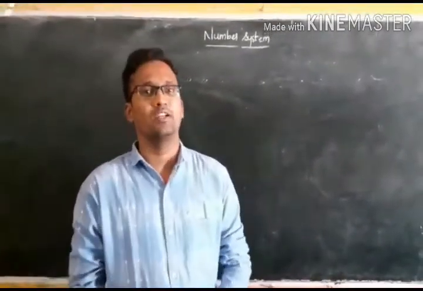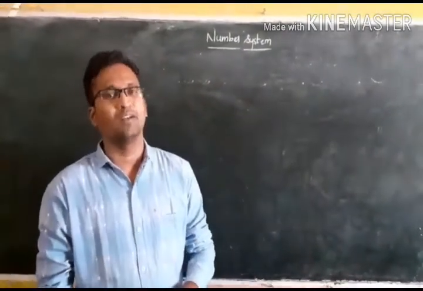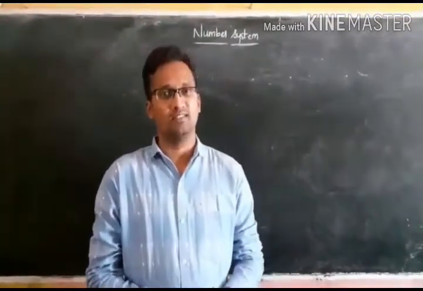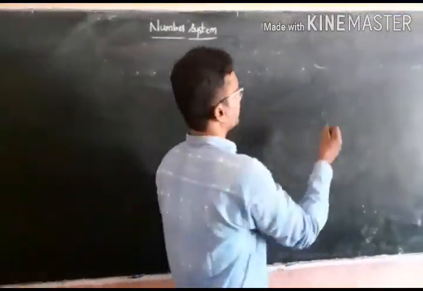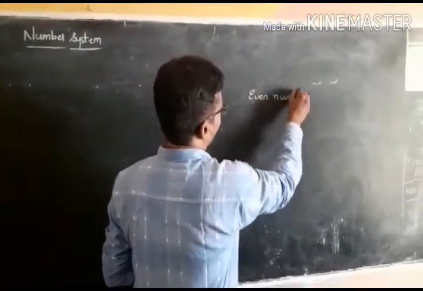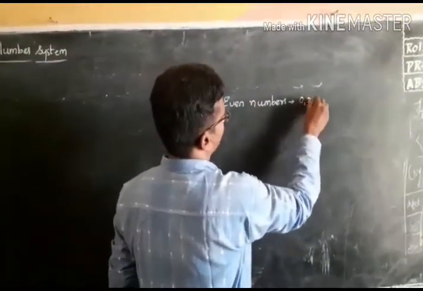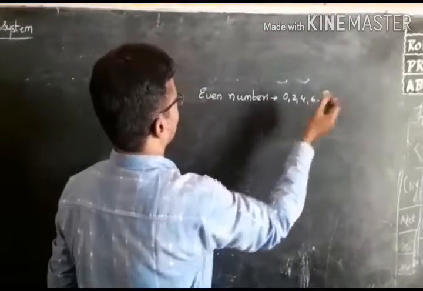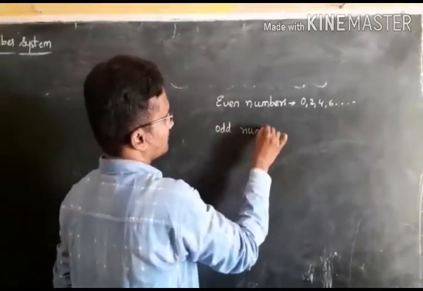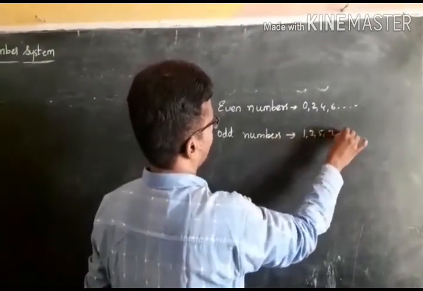As usual, you know that 0, 1, 2, 3, 4, 5, 6, 7, 8, 9 are called digits, numerals. And even numbers, you know about well, are those divisible by 2. The numbers which are divisible by 2 are called even numbers: 0, 2, 4, 6, like that. And the numbers which are not divisible by 2 are called odd numbers, that is 1, 3, 5, 7, and so on.